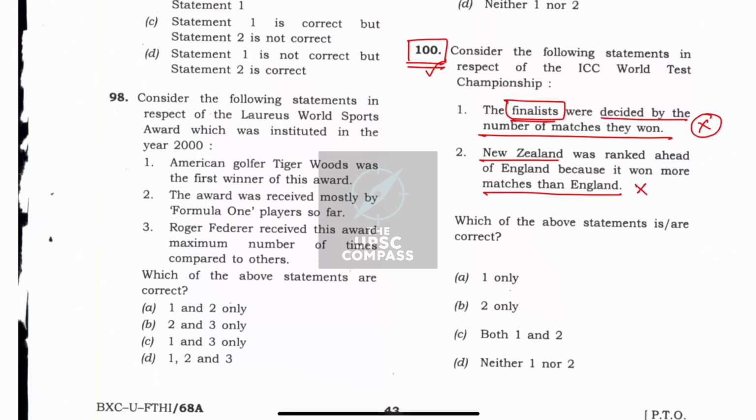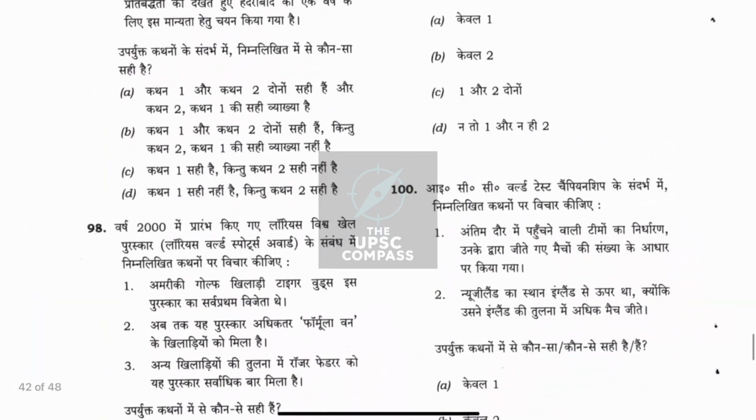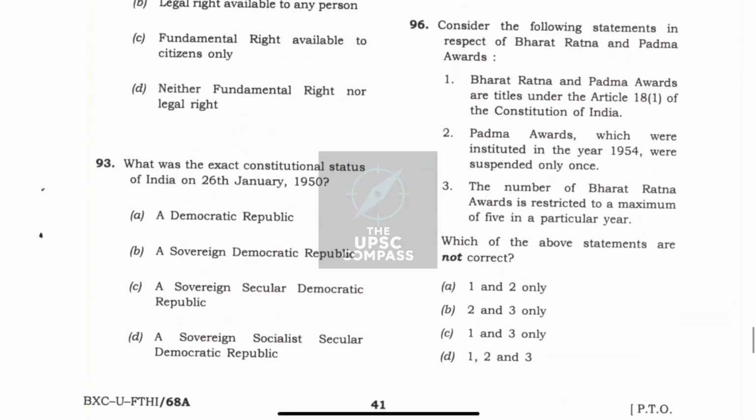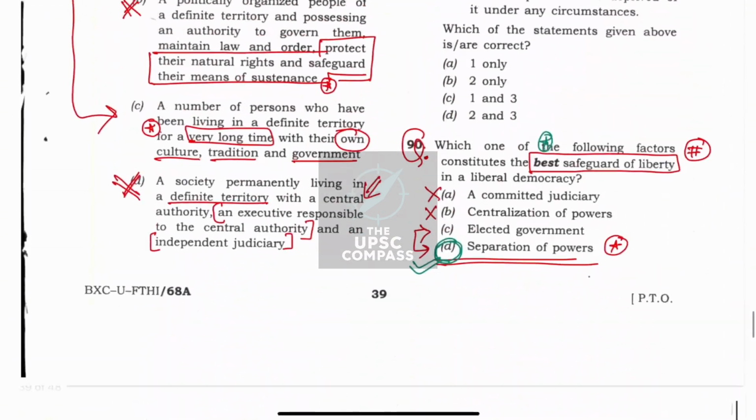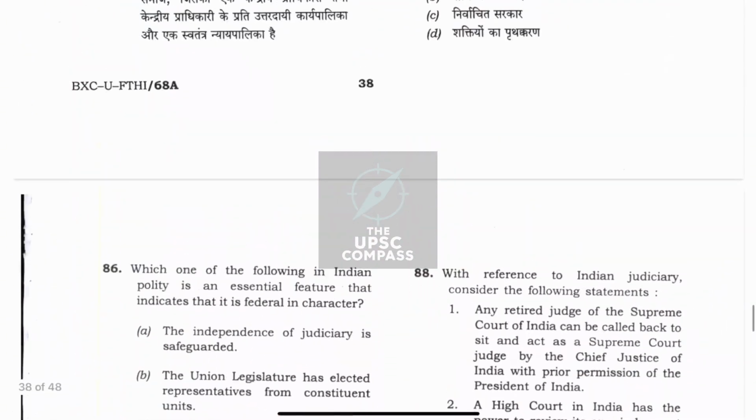Of course, it was not right because there was a proportionate point system depending on the series you play, and there was a home and away advantage as well. So this is what made me tick option D. So your Slumdog Millionaire type of life experiences will help you more in such type of papers. Comparatively, this paper was little difficult, and I would say that such papers need to have a lesser attempt.